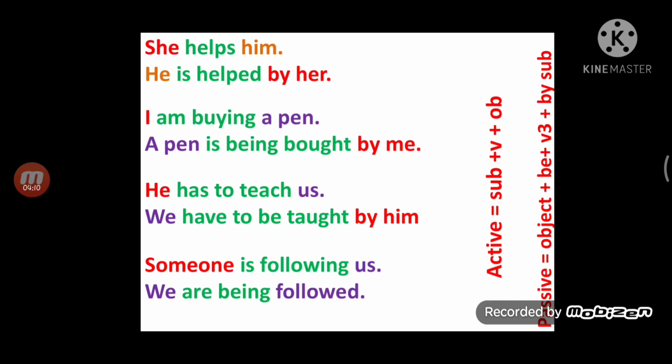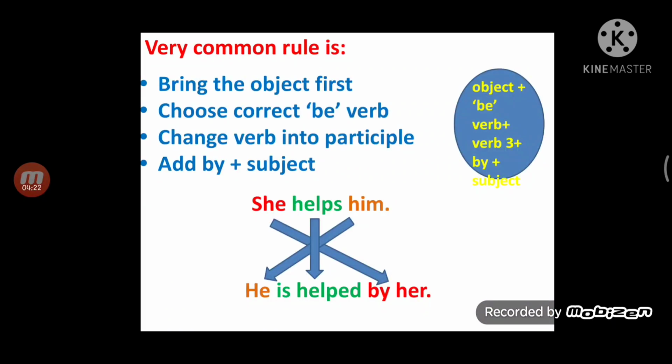Okay. So what is active voice? Active voice is S plus V plus O. And what is passive? Passive is object plus to be plus V3, by as an agent, and subject. So very common things we have to understand: bring the object first when we convert active into passive. Choose the correct be verb. Change the verb into participle, the third form of the verb. Add by as agent plus subject. She helps him. He is helped by her.